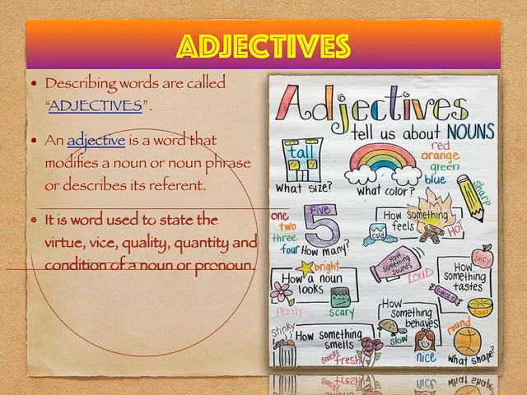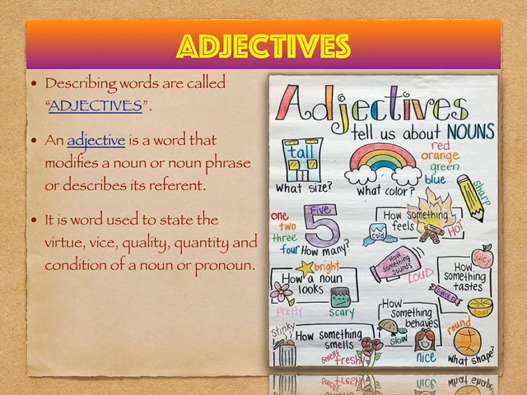It is a word used to state the vice, virtue, quality, quantity, and condition of a noun or a pronoun. You can see that in the image. It says more about the noun. And how does it describe?